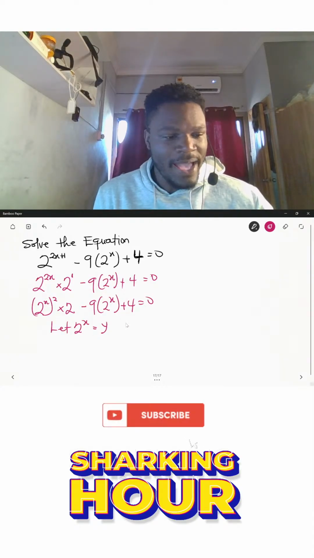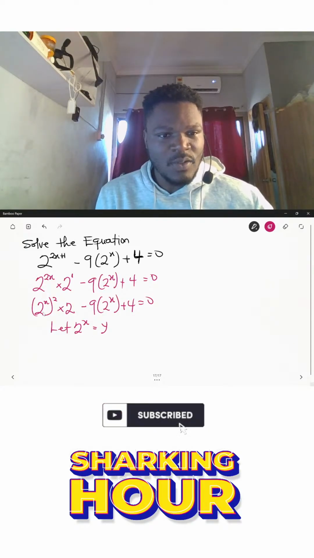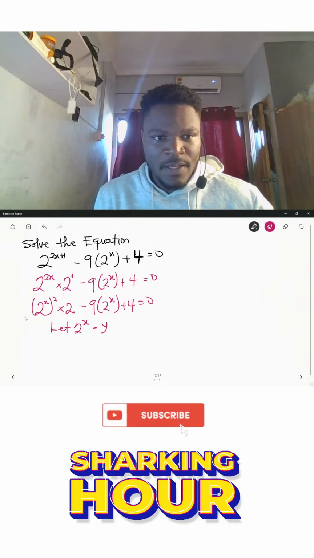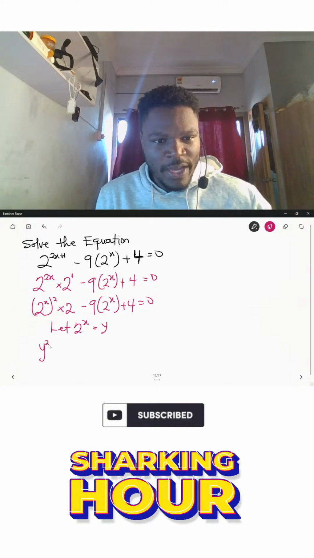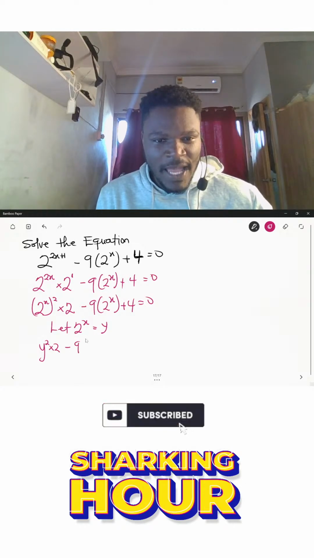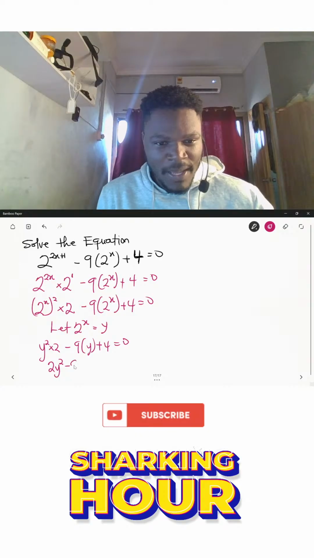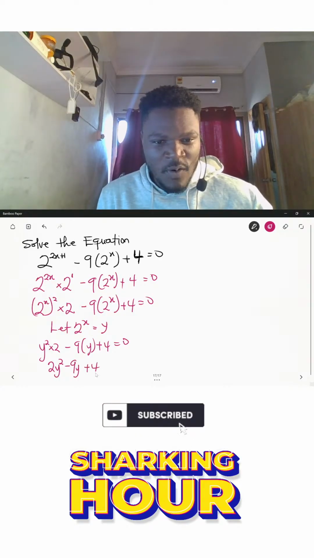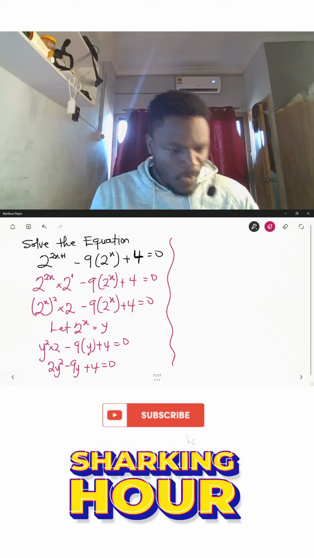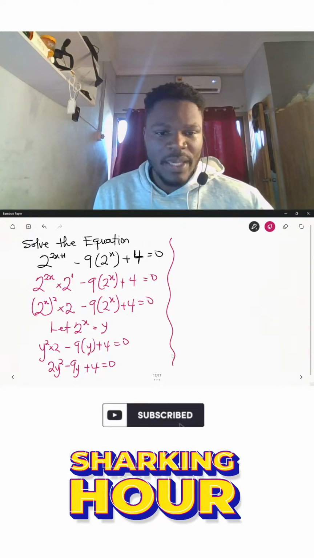So if 2 power x is equal to y, what it means is that in place of the 2x over here, I'll put the value y over there. So here I will have y squared multiplied by 2, then minus 9 into brackets, the 2x becomes y, then plus 4 is equal to 0. So basically, if I rewrite this, I'll get 2y squared minus 9y plus 4 is equal to 0. Are we okay? So this becomes a quadratic equation for me to solve.